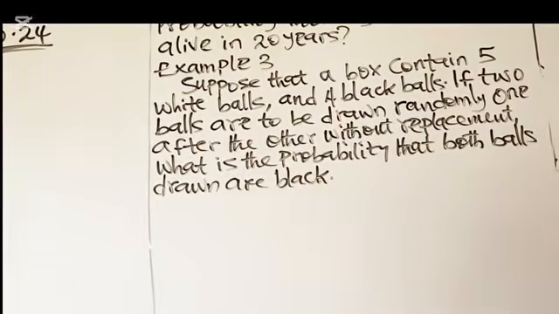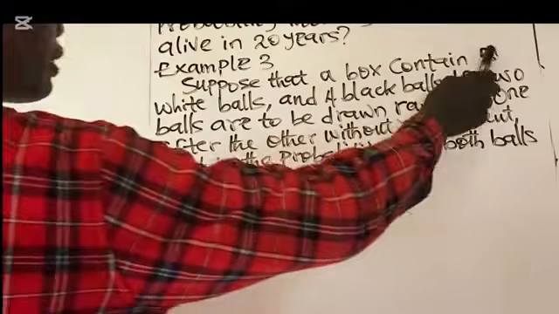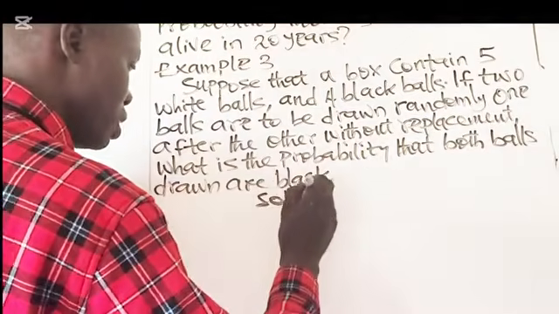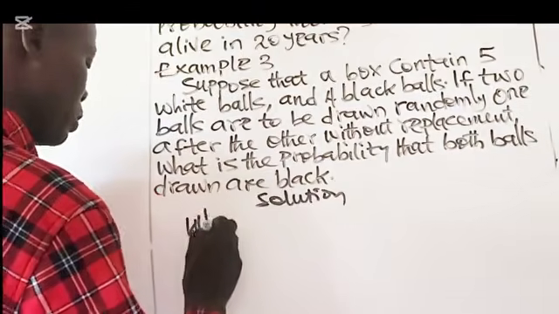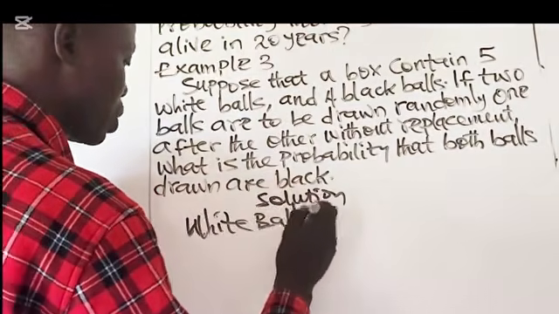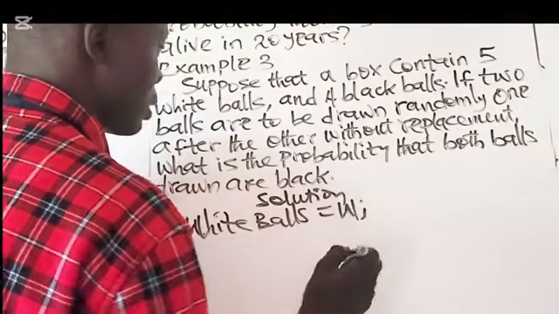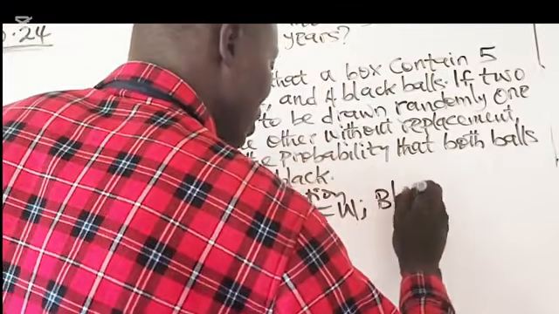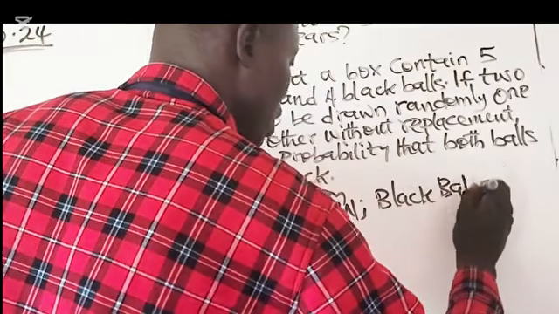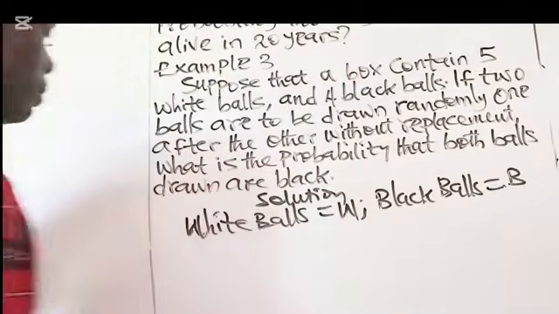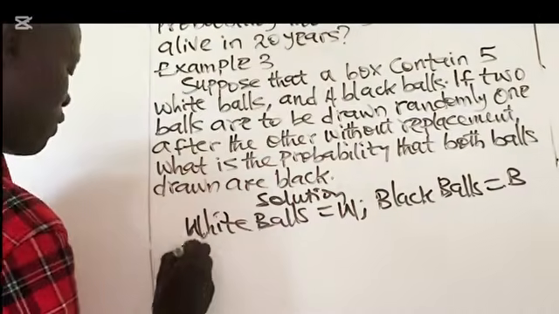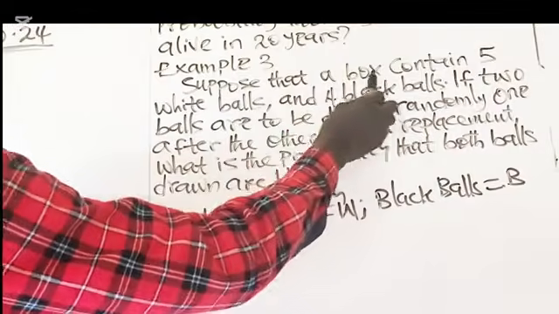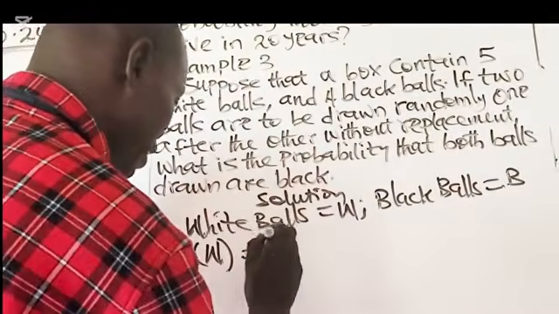Suppose that a box contains 5 white balls. So let me have the solution. White balls, let's take that to be W. And 4 black balls, let's take that to be B. And you were told the number of white balls. How many are white? Suppose that a box contains 5 white balls. 5.